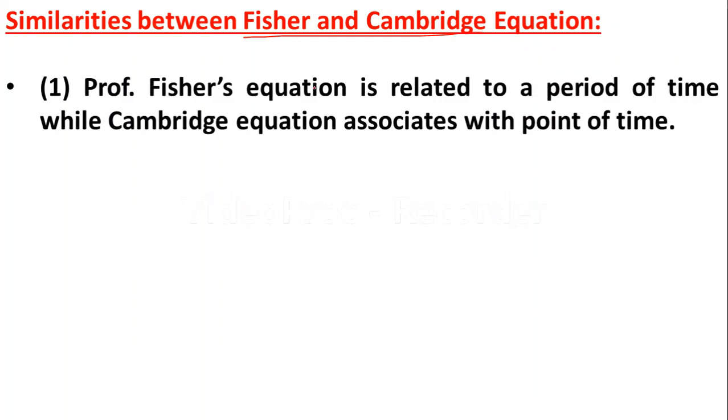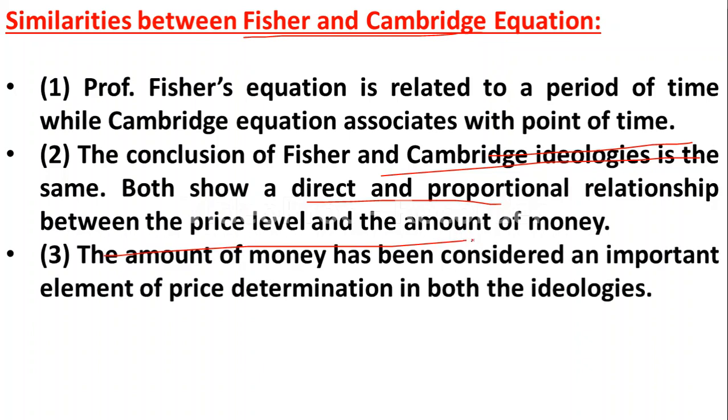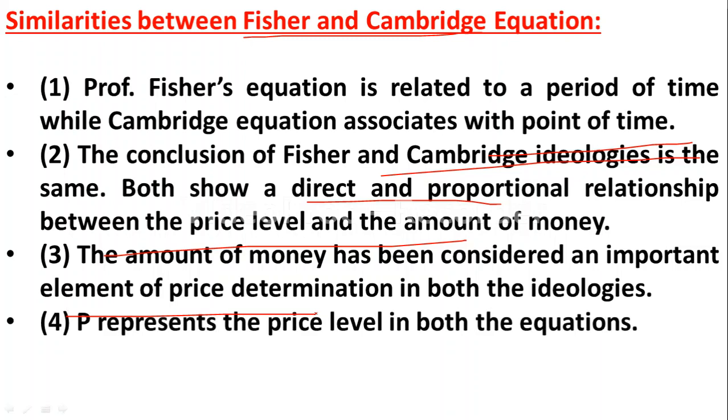So next, similarities between Fisher and Cambridge equation. Here the first similarity is Professor Fisher's equation is related to a period of time, while Cambridge equation is associated with a point of time. Then the conclusion of Fisher and Cambridge ideologies is the same. Both show a direct and proportional relationship between price level and supply of money. Then the third similarity is the amount of money has been considered as an important element of price determination in both ideologies. P represents price level in both the equations.